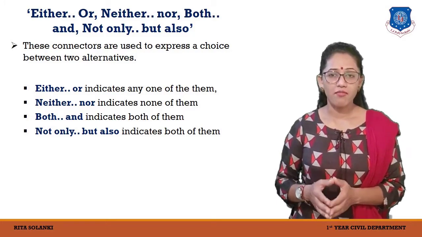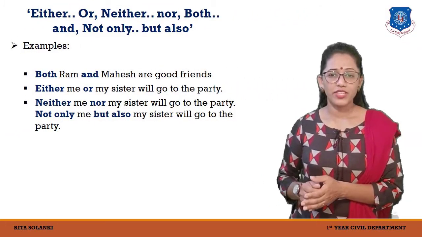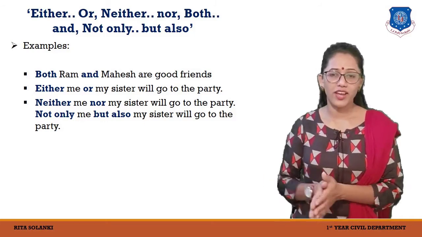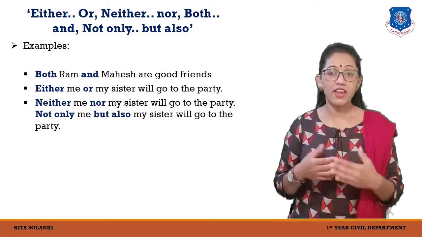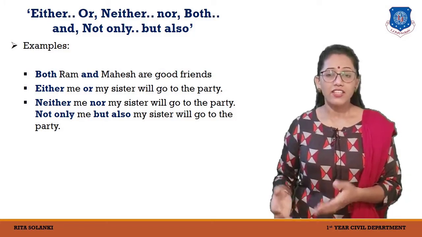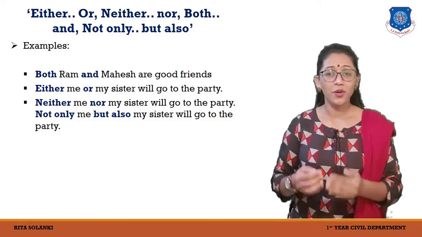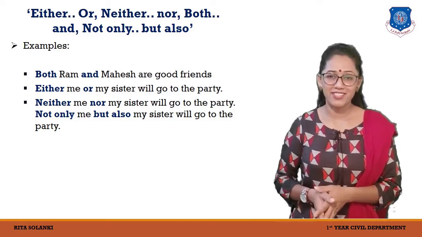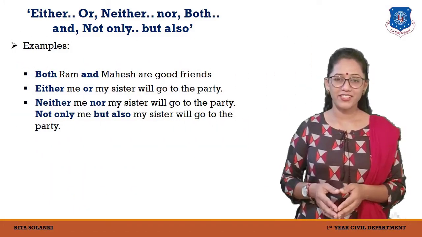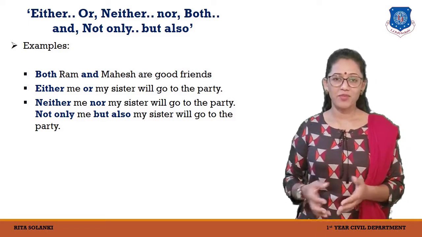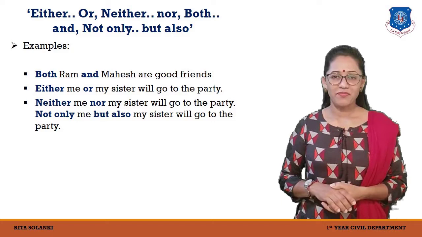Both Ram and Mahesh are good friends. So here we have used both and. Either me or my sister will go to the party. Neither shows negation. Neither me nor my sister will go to the party. Not only me, but also my sister will go to the party. Here, our chapter on connectors ends with the proper understanding of either, neither, not only, but also, etc.